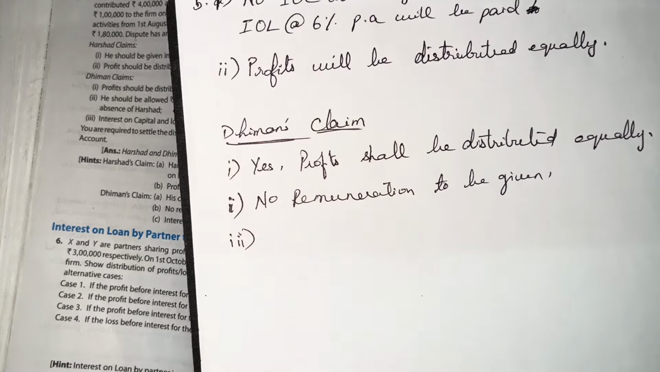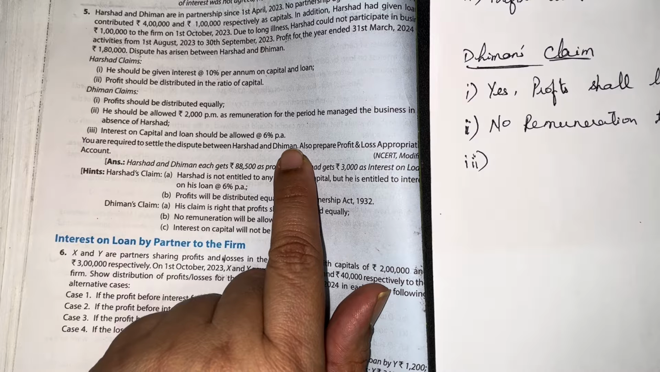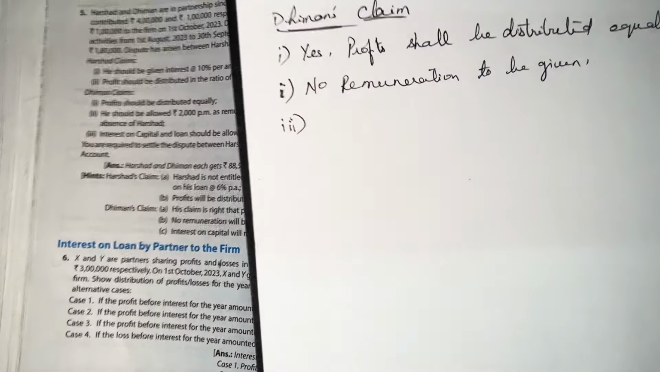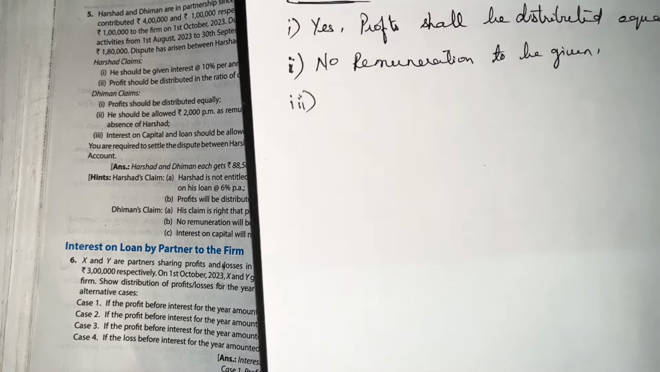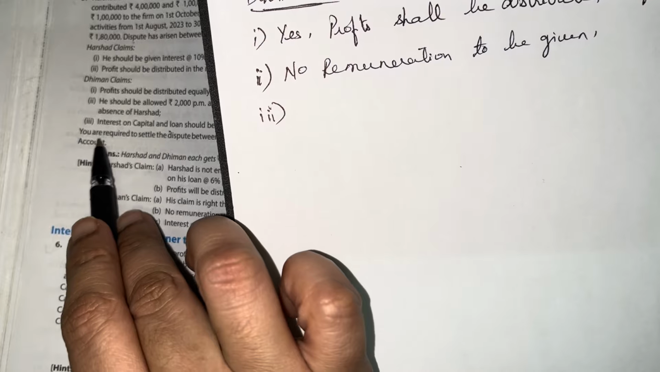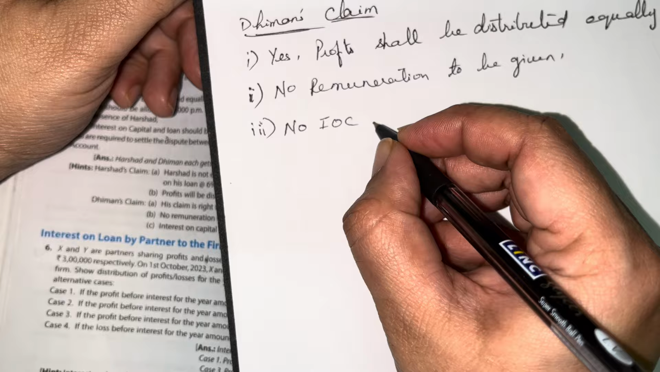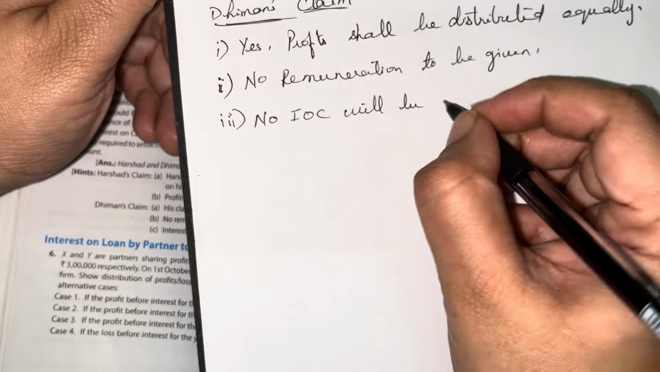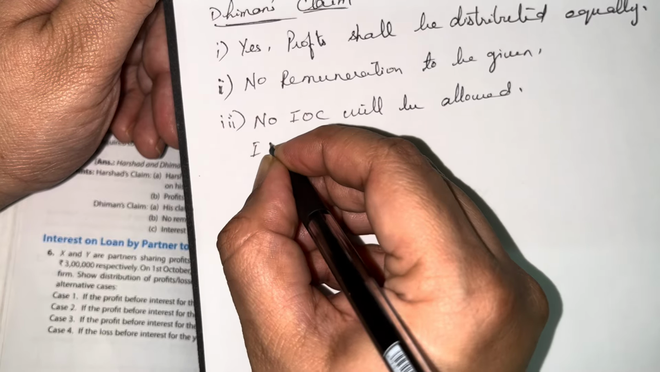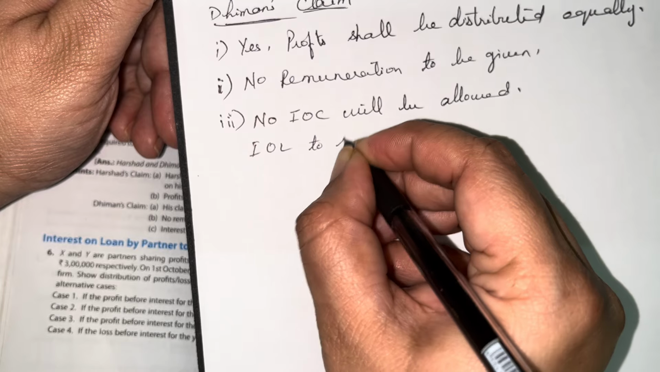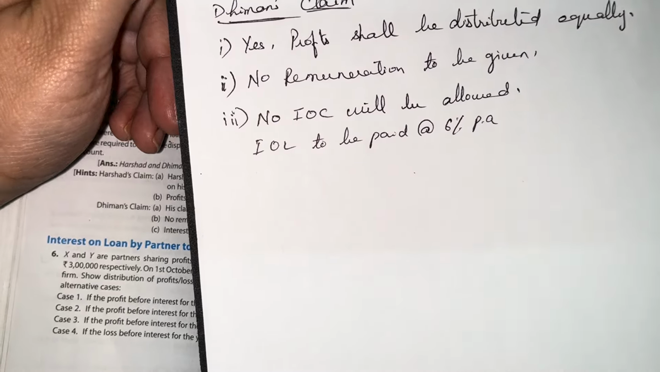The third claim is interest on capital and loan should be allowed at 6% per annum. Interest on capital cannot be allowed, however, interest on loan will be allowed. No interest on capital will be allowed. Interest on loan to be paid at 6% per annum.